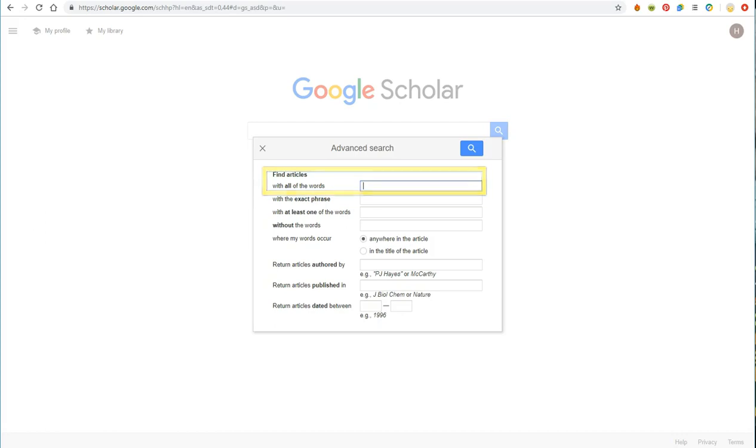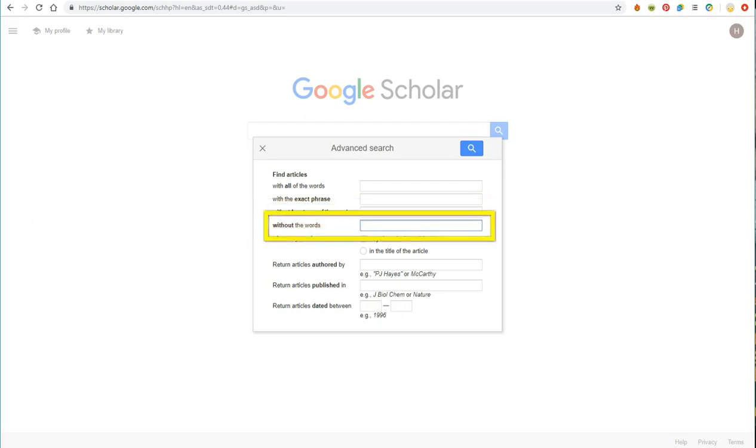If you want the words in the order that you typed them all together, you'll type them in the second box for the exact phrase. This is similar to putting quotation marks around your words. The third box is looking for articles that might have these words, so you might not necessarily get all the words you include in this box.